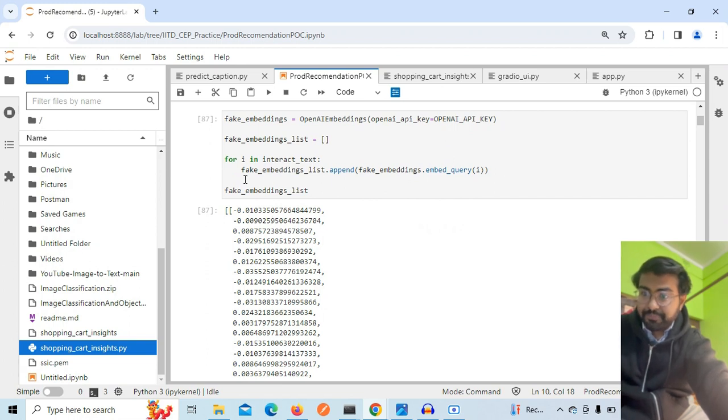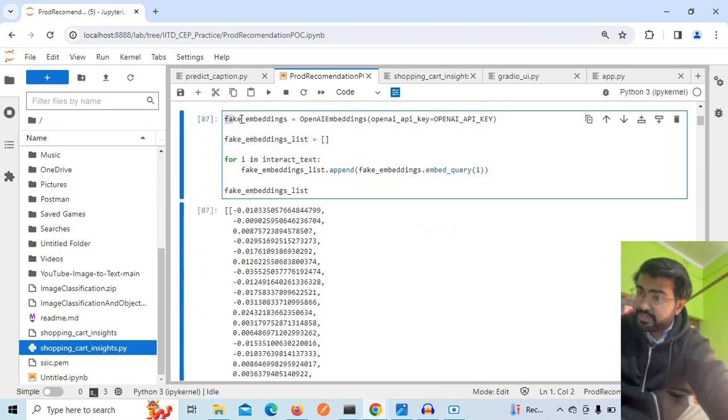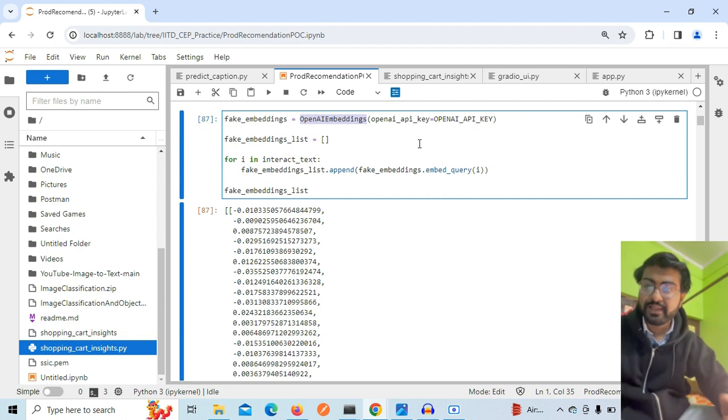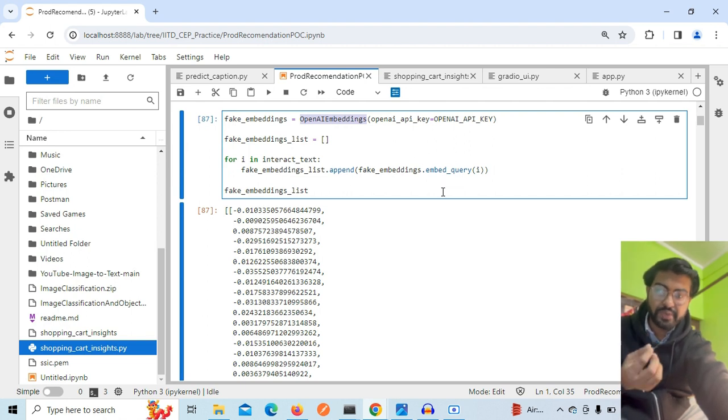I have used a name for fake embeddings because first I tried LangChain fake embedding, before spending some funds from the OpenAI account. I have put some funds in, and every time I invoke this query, some amount of money gets exhausted. So before doing that, I experimented with LangChain fake embedding.